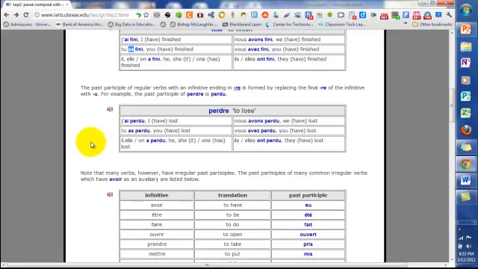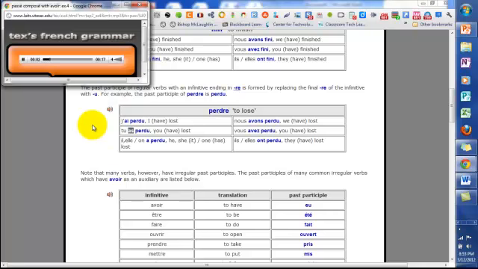Now with the third group, these are the verbs ending in re. With the third group, we take off that re and we add the letter u. So we wind up with perdre, for example. To lose becomes perdu. Remember, you're always going to add that auxiliary verb, so it becomes j'ai perdu, tu as perdu, il a perdu, ou on a perdu, nous avons perdu, vous avez perdu, and so forth. So let's listen to this one.